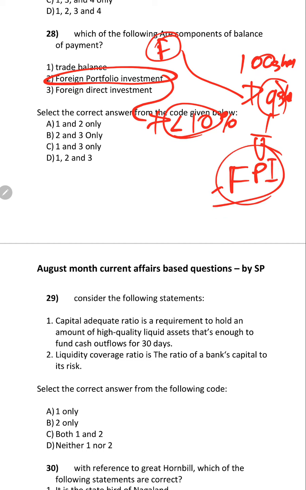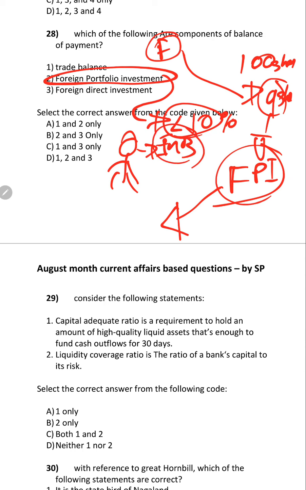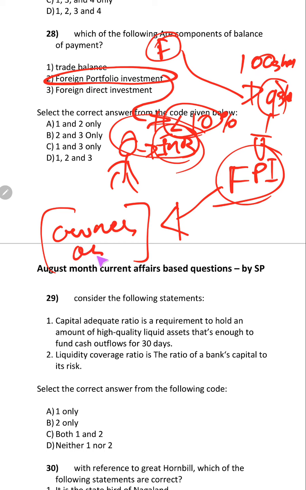This investor, or any institute or banking institute, foreign owned companies, they will not have any ownership or control in the company where they bought 9 shares.